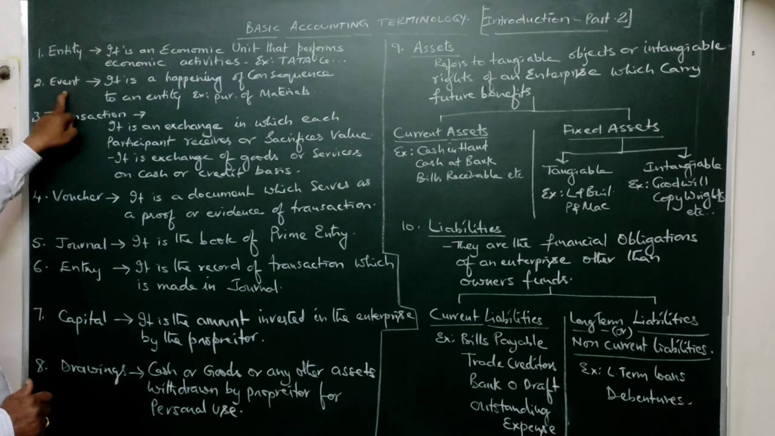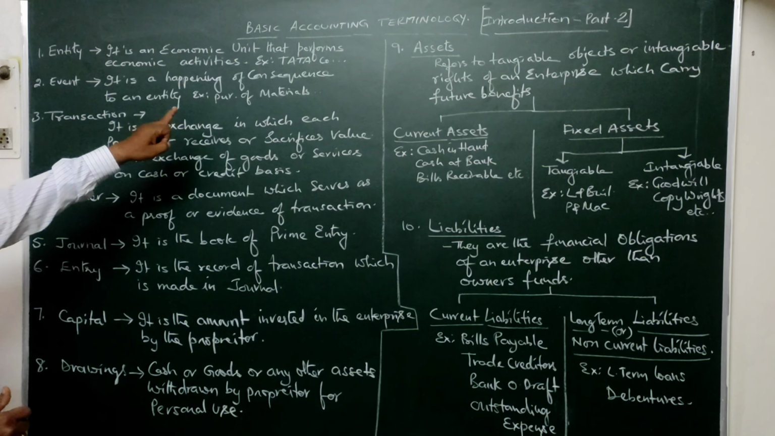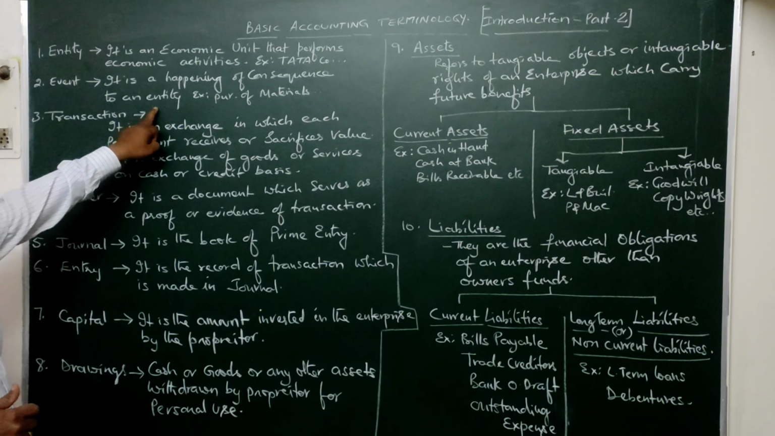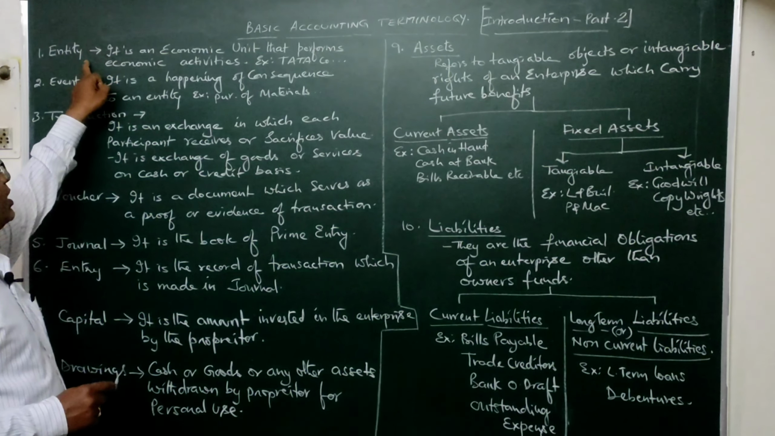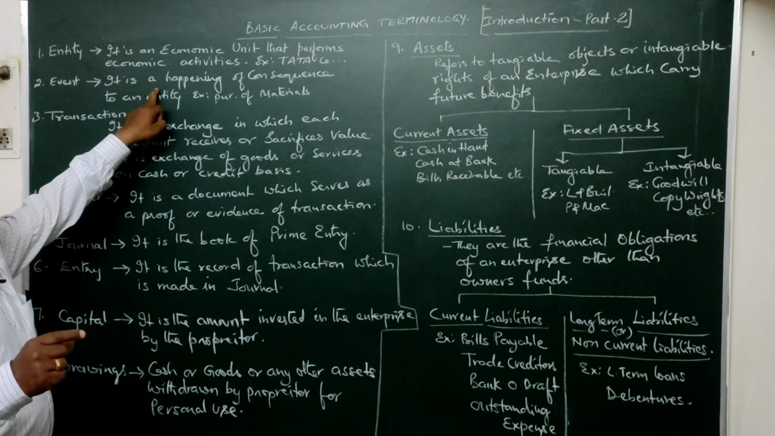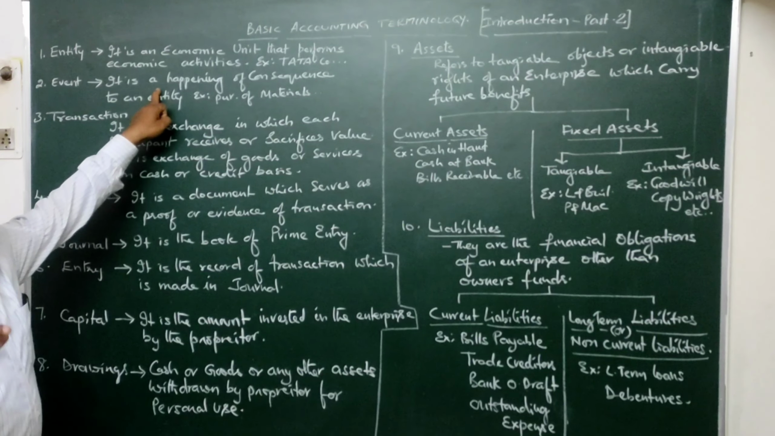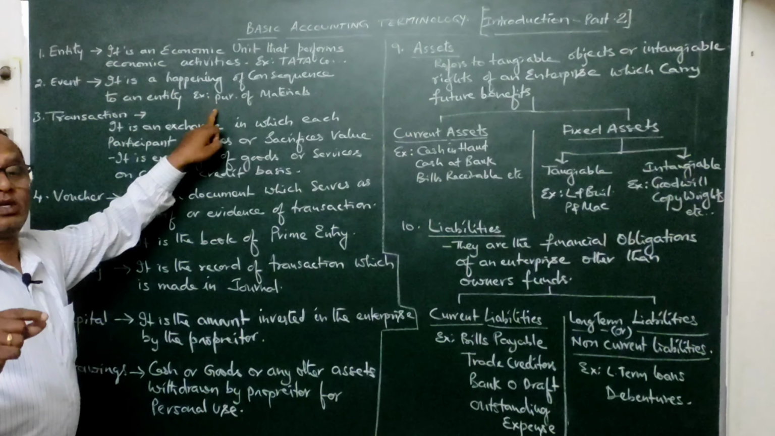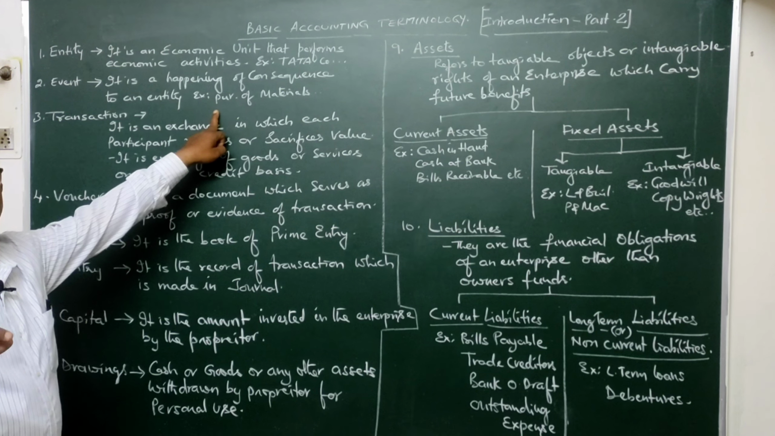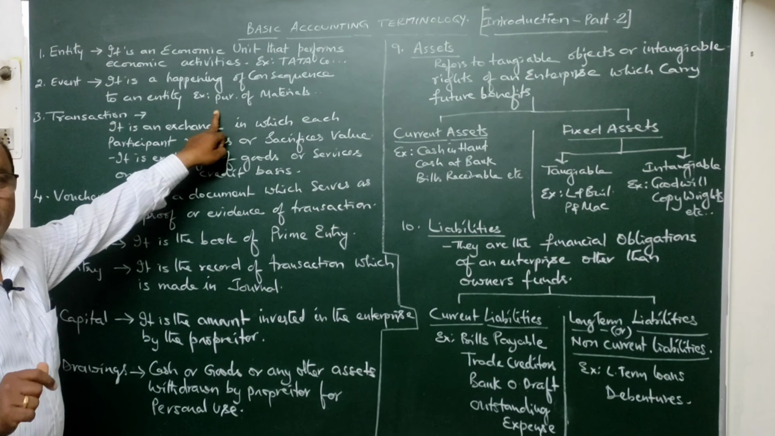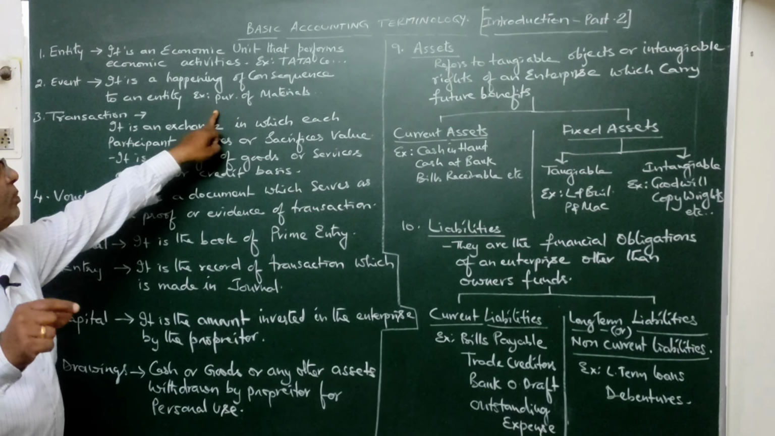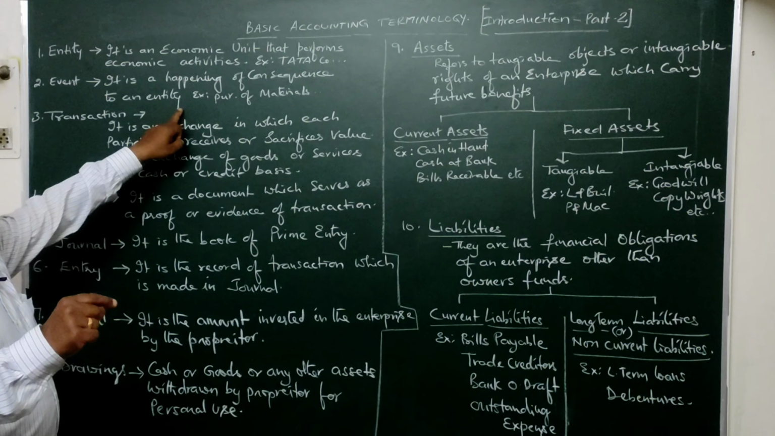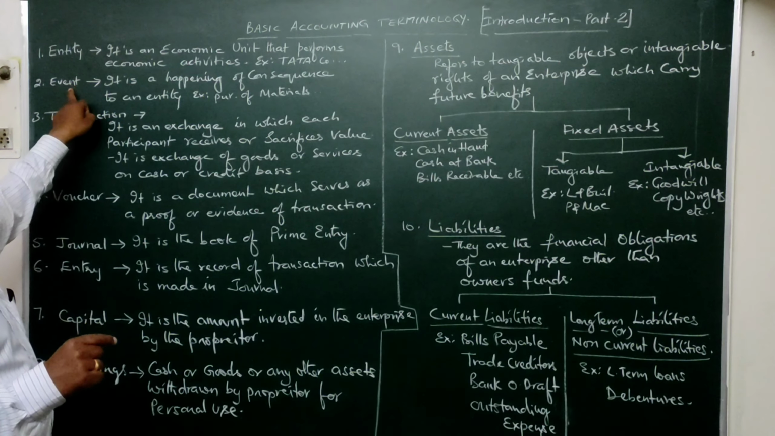Next, event means a happening of consequence to an entity. In other words, for one particular entity it is one particular thing which is happening, one particular consequence. Just like they have purchased raw materials, so purchasing of raw material is one particular event. Something of that type. Here it is that particular event which will happen in a particular entity.